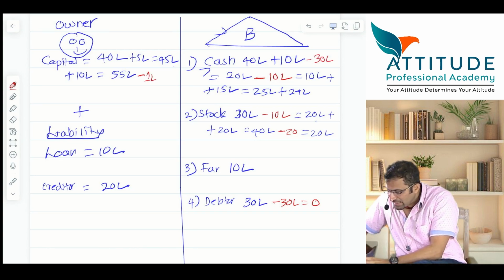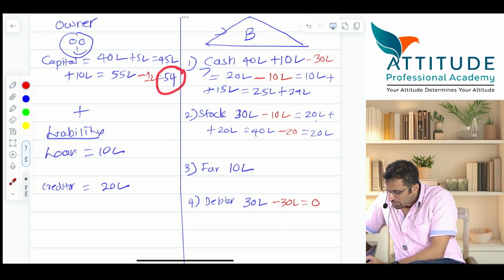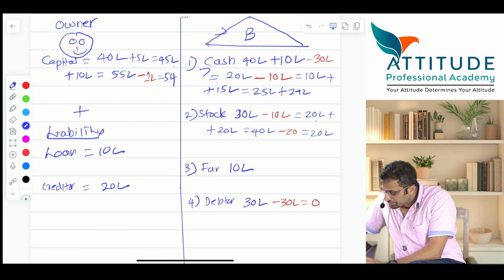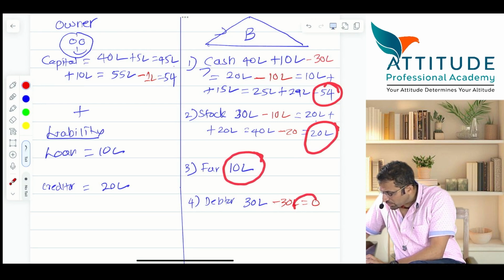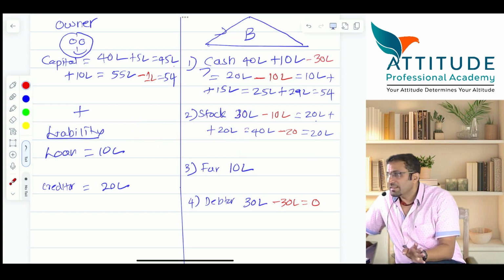So here your number will come to 54. Now tell me, does it tally? 54 plus 30 is 84. Here also 84. This is 29 plus. So how much does this come to? 25 plus 29 is 54. Now let us see: 54 plus 20 plus 10 plus 0. This is 0, leave it. So 54 plus 20 plus 10, how much is it? Here 84, here also 84. Tallies.